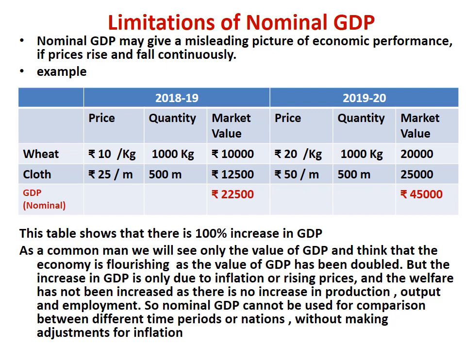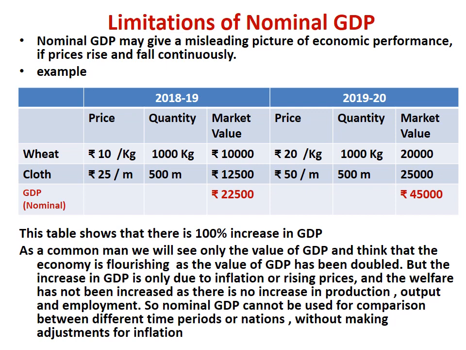But there's some problem with the nominal GDP. The problem is that nominal GDP may give a misleading picture of the economic performance in case the prices are rising or falling continuously. So if there is continuous change in the price, in that case the nominal GDP will not give the correct picture. We can look into the example also.